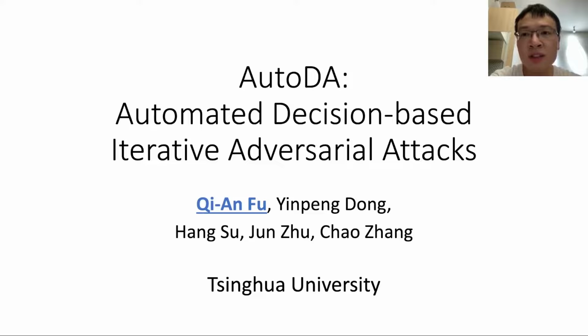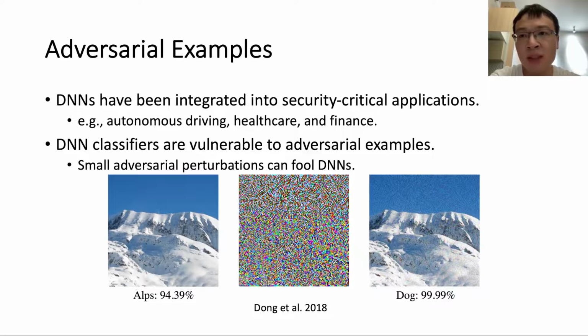Let me first provide some background knowledge on adversarial examples. Deep neural networks have been integrated into several security-critical application systems. However, deep neural network classifiers are vulnerable to adversarial examples. Attackers could fool the classifier by imposing small adversarial perturbations onto normal images. As you can see from this figure, adding small adversarial perturbation onto a normal image can fool the classifier to classify elves as dog. Adversarial examples bring potential risks to these security-critical applications.